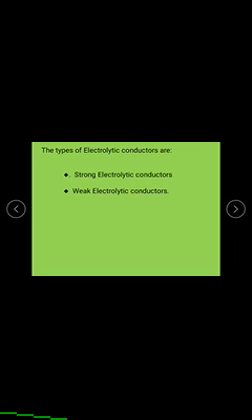Due to the ionization capacity, the conducting capacity also increases. Based on that, the electrolytic conductors, due to the extent of ionization, can be classified into two types: strong electrolytic conductors and weak electrolytic conductors.